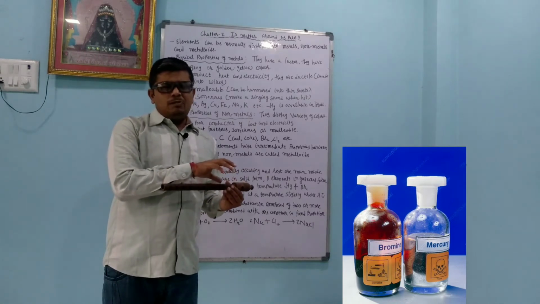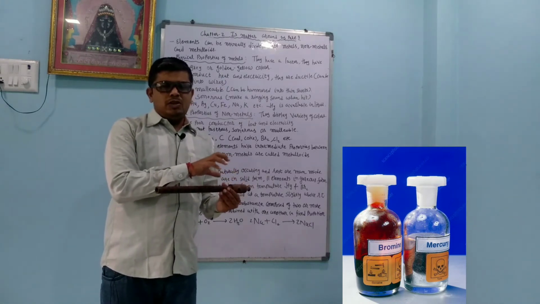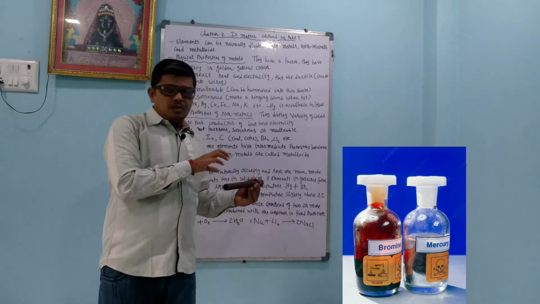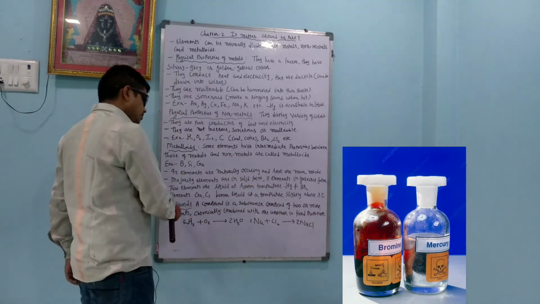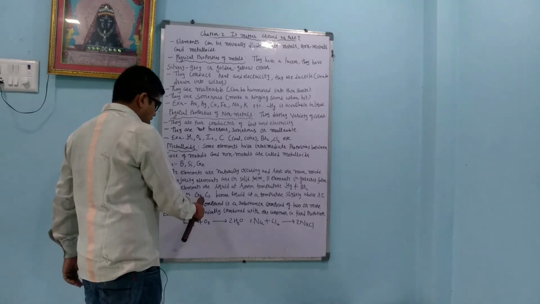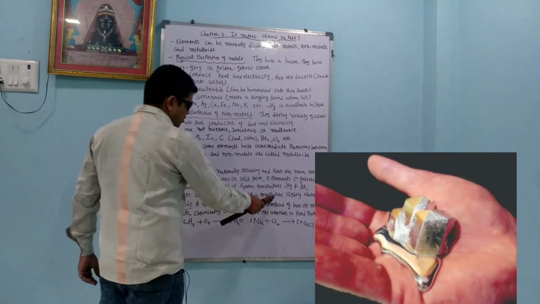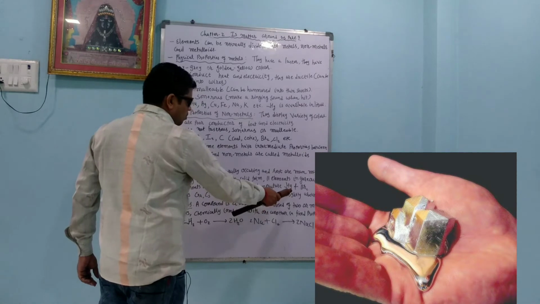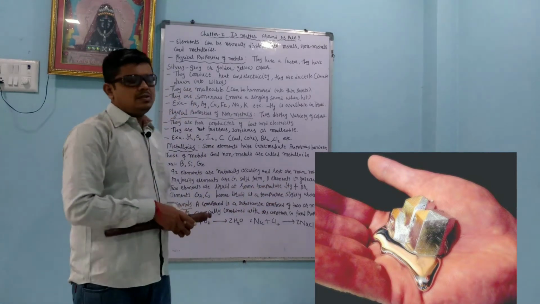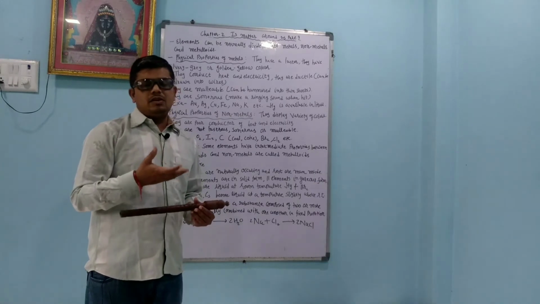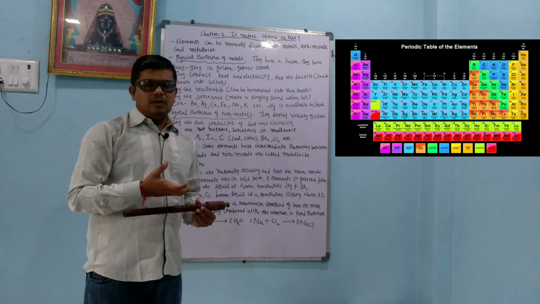Mercury is in the liquid form, and bromine is also in the liquid form. Mercury is a metal and bromine is a non-metal. The elements gallium and cesium become liquid at a temperature slightly above room temperature. So when you increase the temperature, they automatically convert into the liquid form.